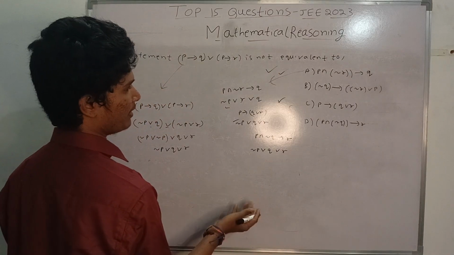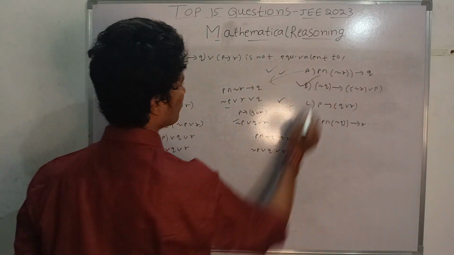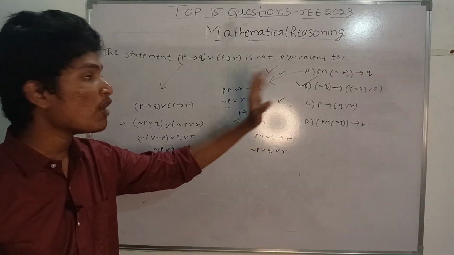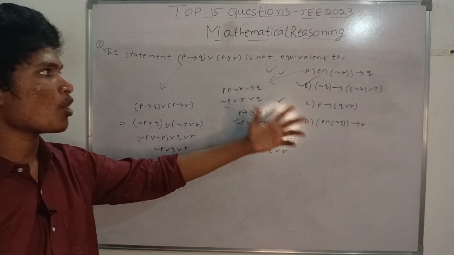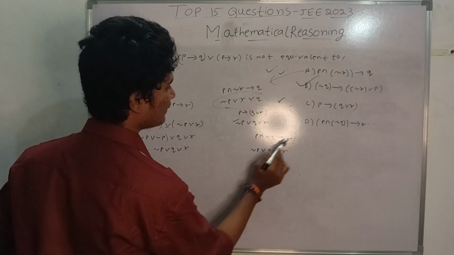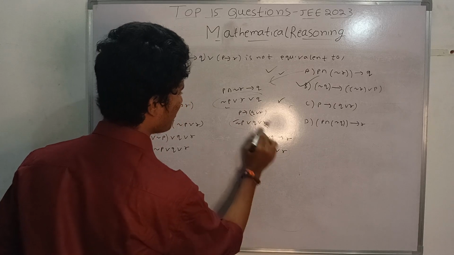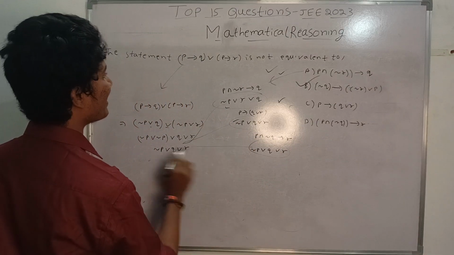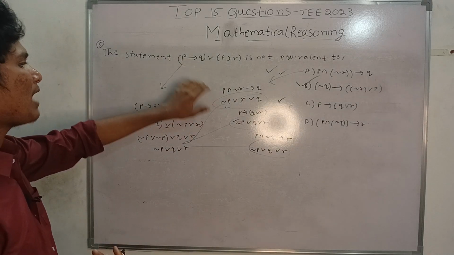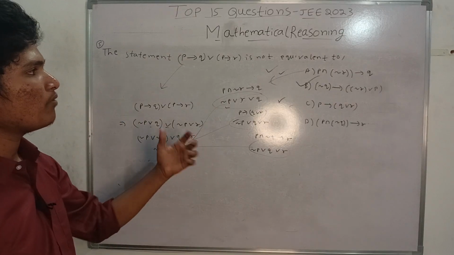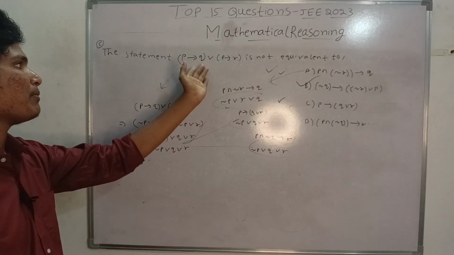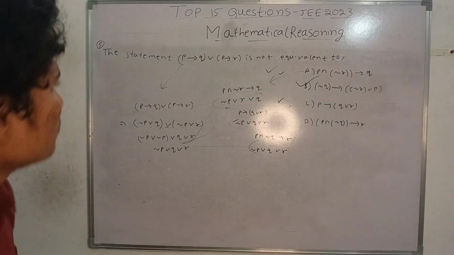So this is also equivalent. So what is the answer? That is option B. I have eliminated the other three options because when I apply the properties to A, C, D, I get the same result. That is, when I apply the properties in the question, I am getting the same answers. So what will be the remaining answer? That is B, which is not an equivalent statement to this. So this is the correct answer.